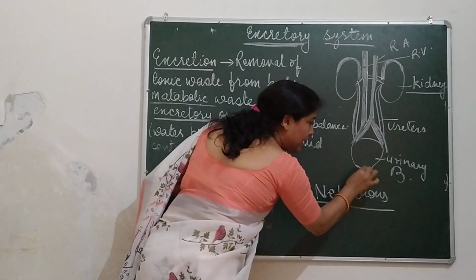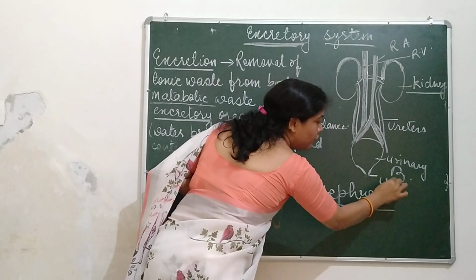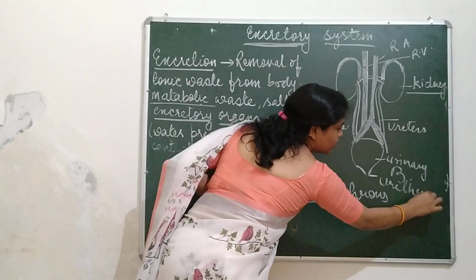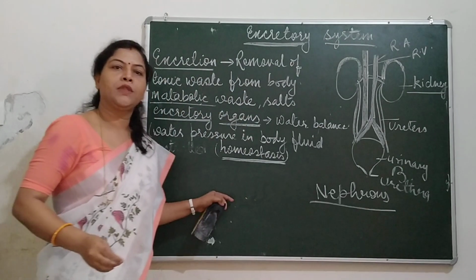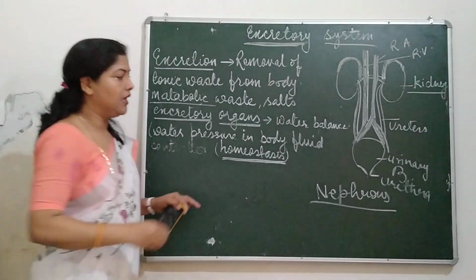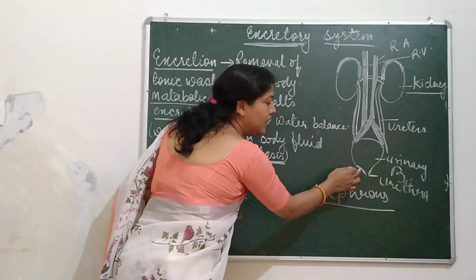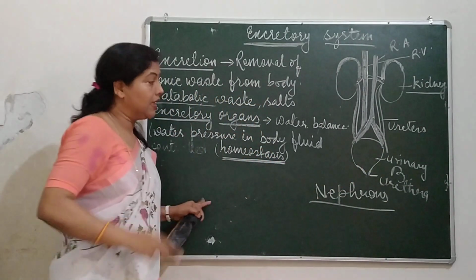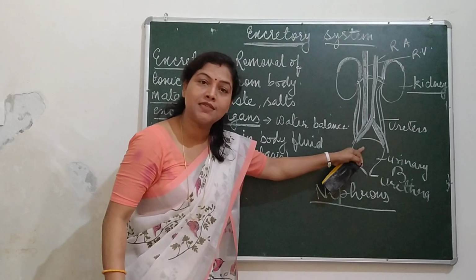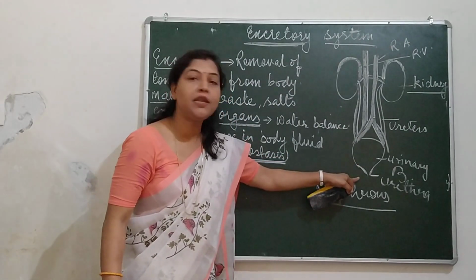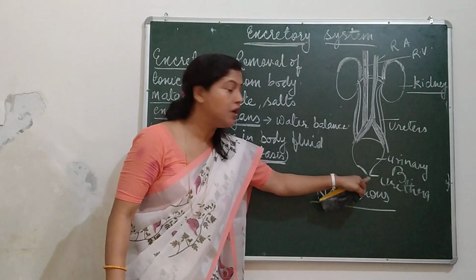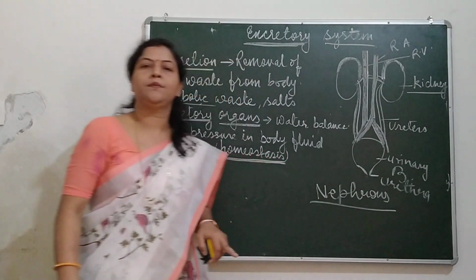The last opening you can see is called the urethra. This is what is known as the urethra. What is the function of the urethra? From time to time, when the bladder is getting filled, this toxic liquid waste, called urine, is eliminated with the help of this opening called the urethra.